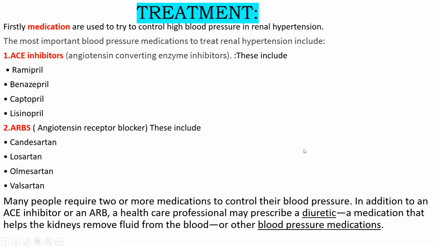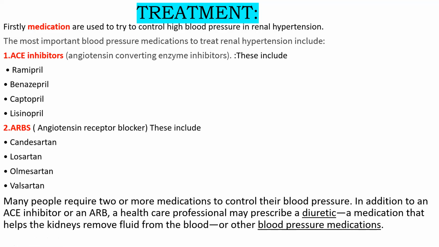When do we give a diuretic? When there is a lot of extra fluid accumulated in the person's body. When our kidney is not working properly, filtration or excretion will not take place properly, and because of accumulation of extra fluid in our body, the blood pressure can increase.